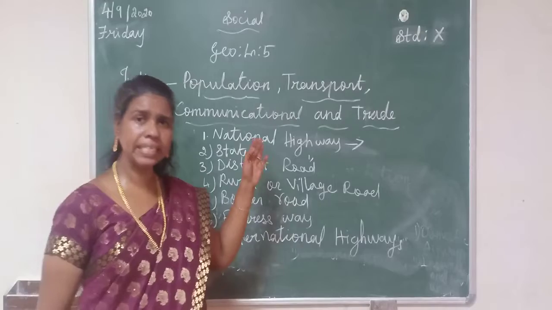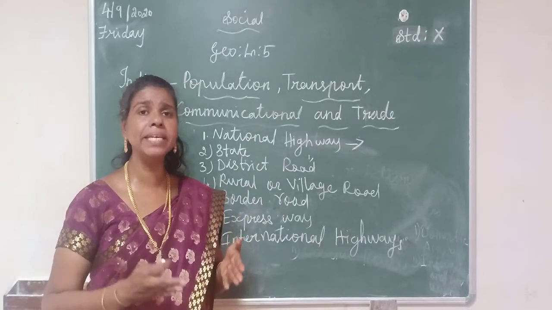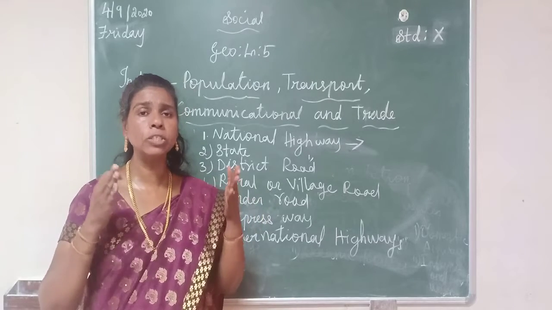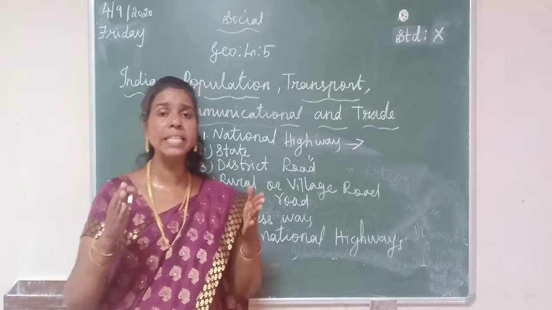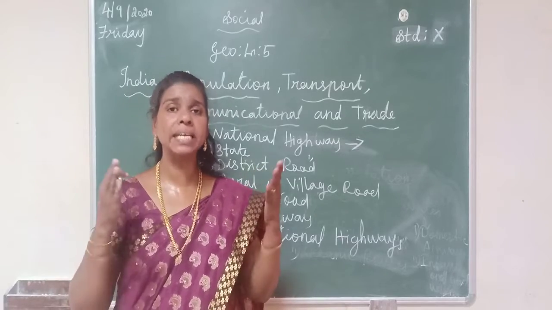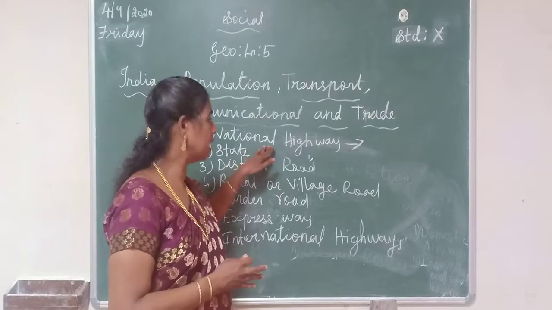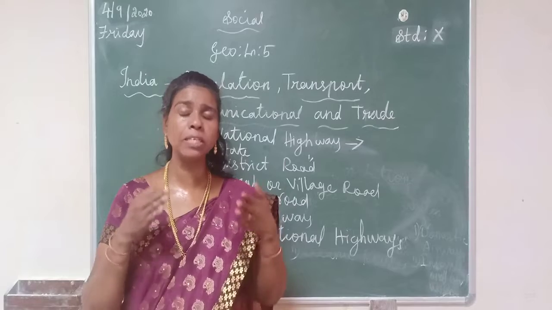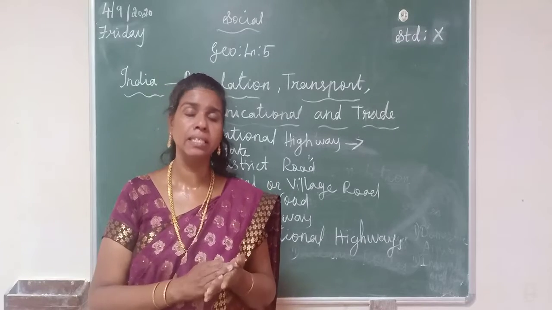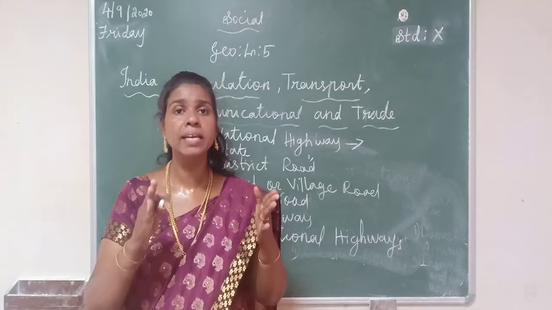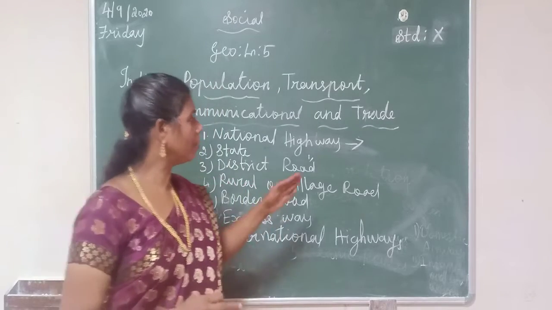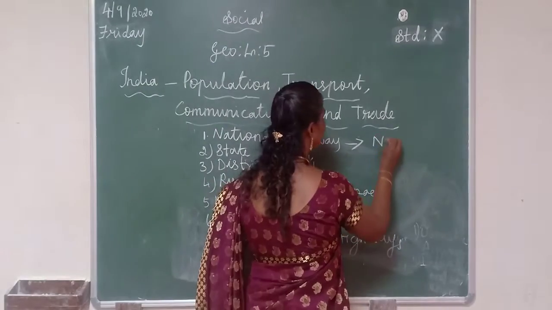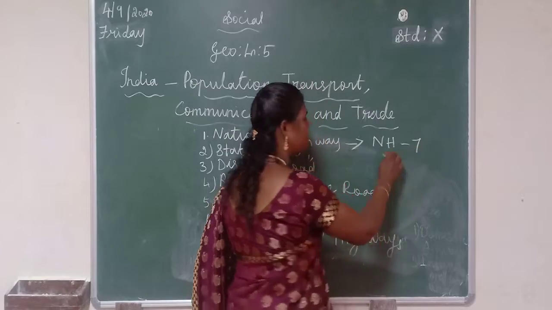Now listen here. The national highways are linked between some of the state capitals, some of the tourist centers, railway junctions, major ports, and major industries. And also, the longest national highway is NH7. Listen very carefully. The longest national highway is NH7.